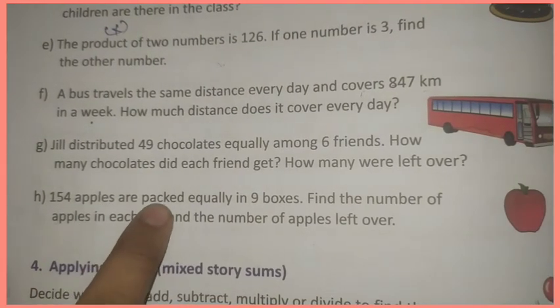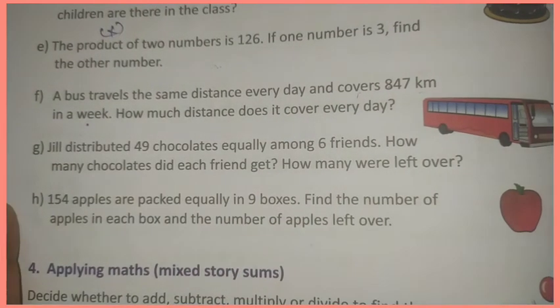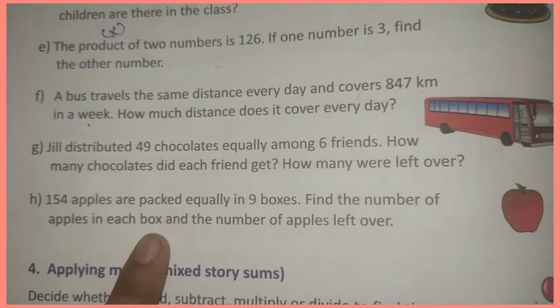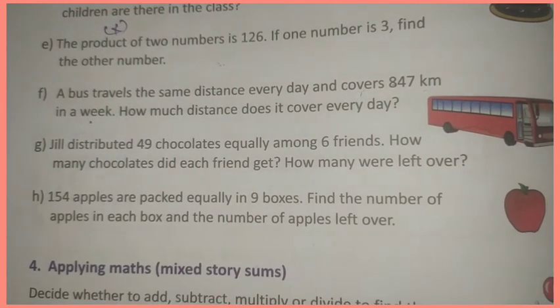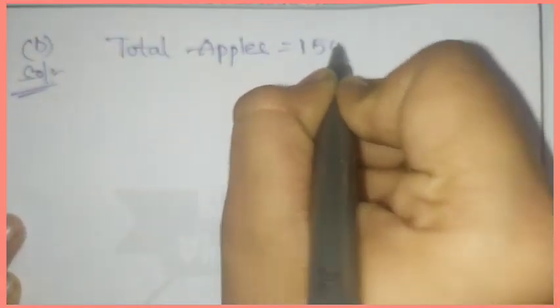154 apples are packed equally in 9 boxes. Find the number of apples in each box and number of apples left over. Okay, look at H solution. First, total number of apples, 154.